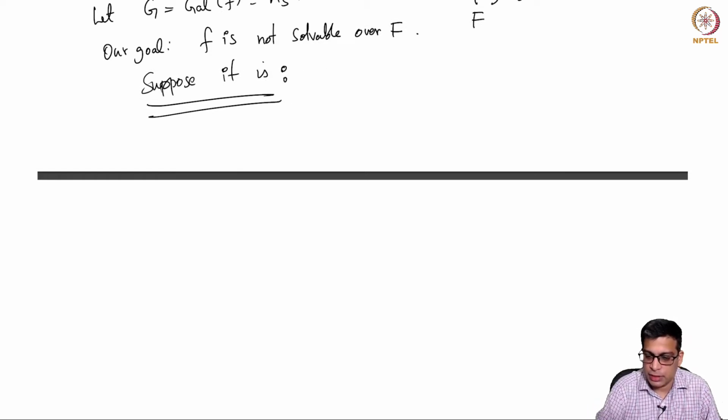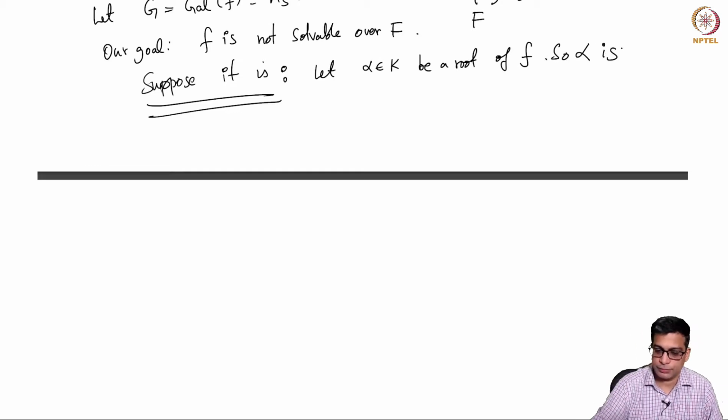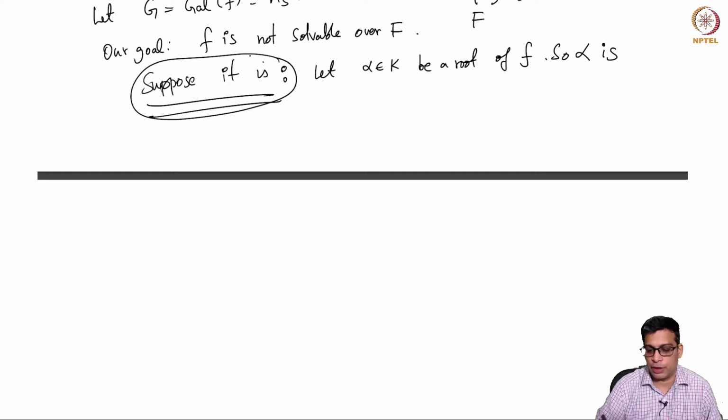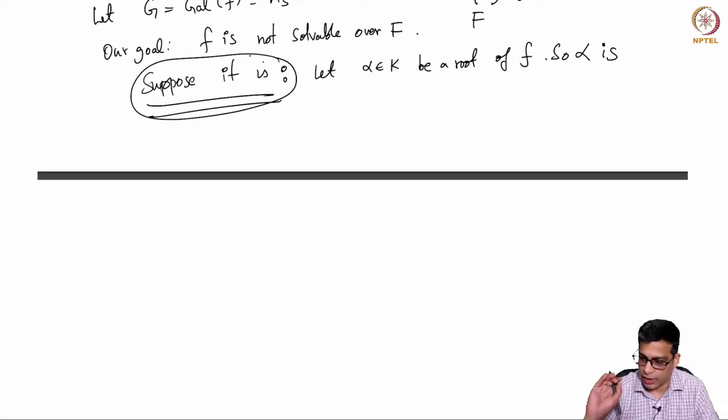Let alpha be a root of f in K. This is going to be our assumption and we hope to get a contradiction. Suppose its roots are solvable. So I will take one root, alpha, which is solvable over F.